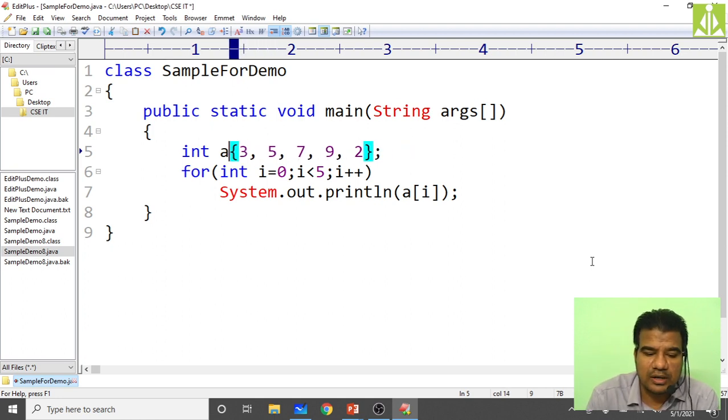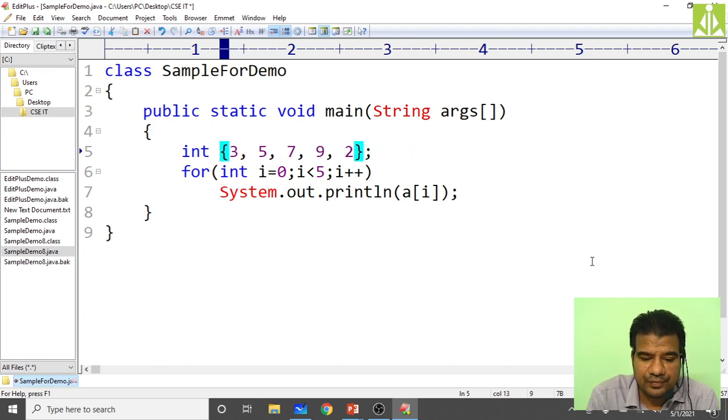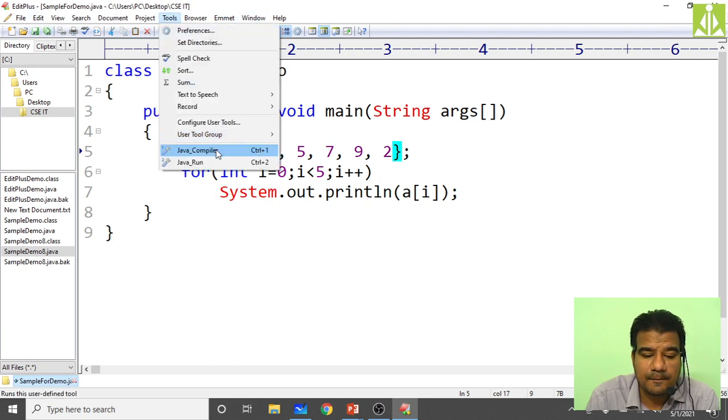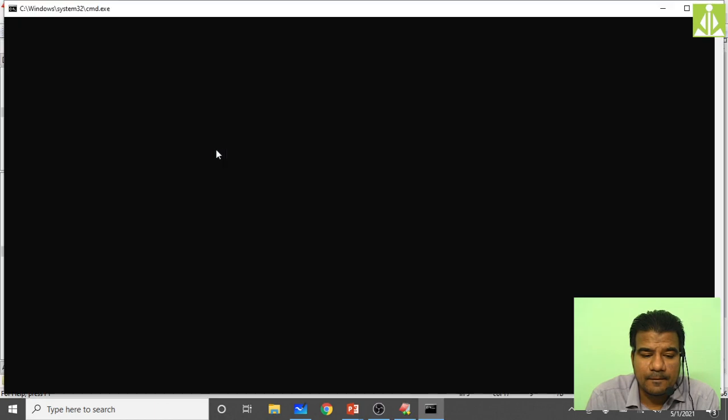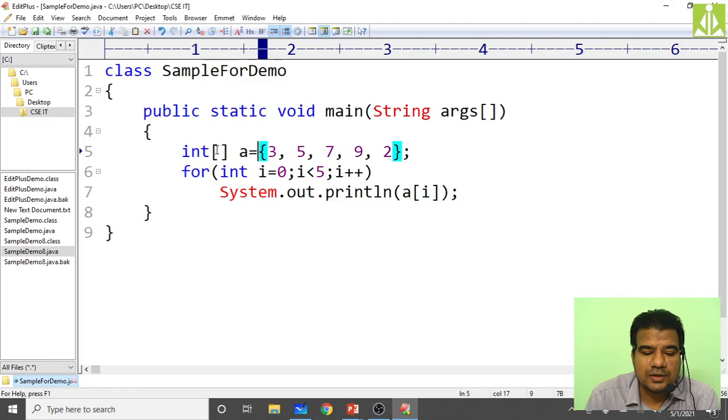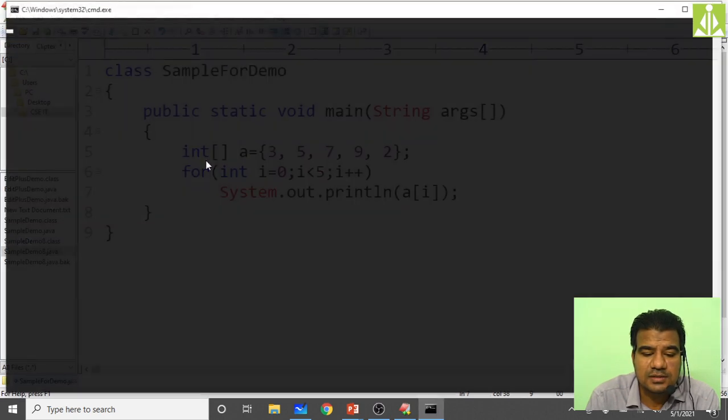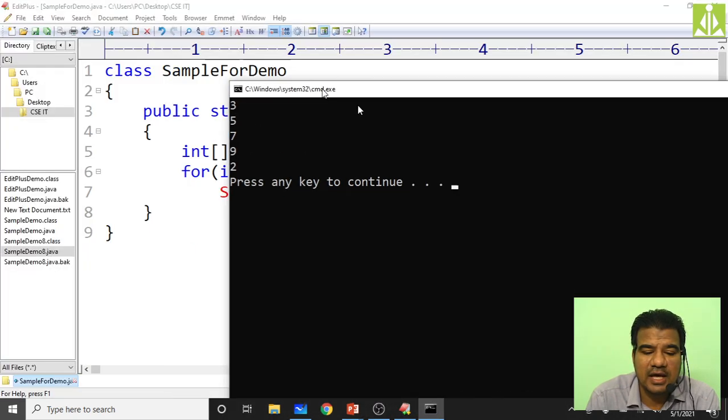It should support like this, but it is not supporting. Let's just take it like this, but we need 5 elements. Okay, so like this it is allowing. Let me just run this. Yes, we are getting the array elements.